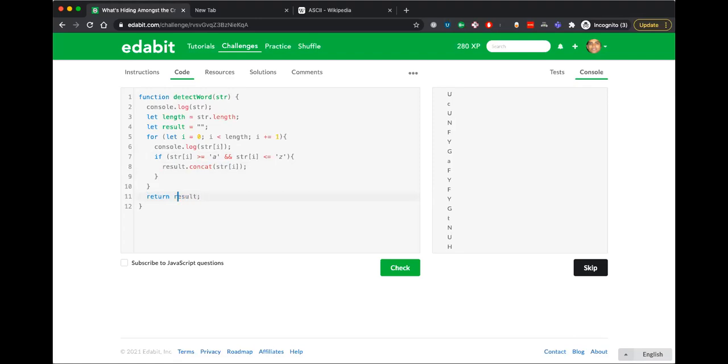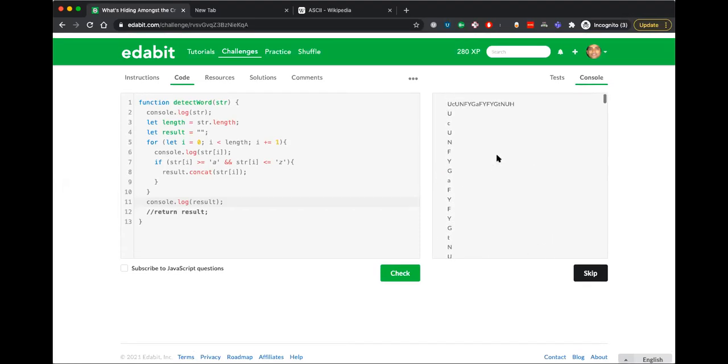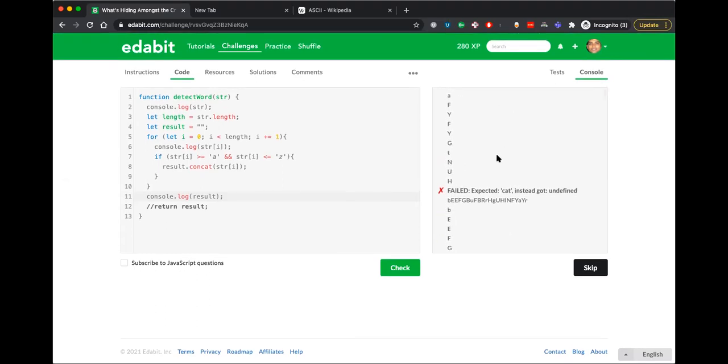I will not return the result yet because Edabit does not give me another chance. It will just show submit final. So just print it out and check it first before submitting. Well, it's fine that it expected cat and got undefined, but where did it print the cat?